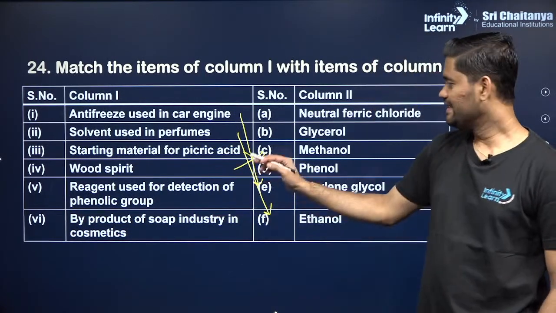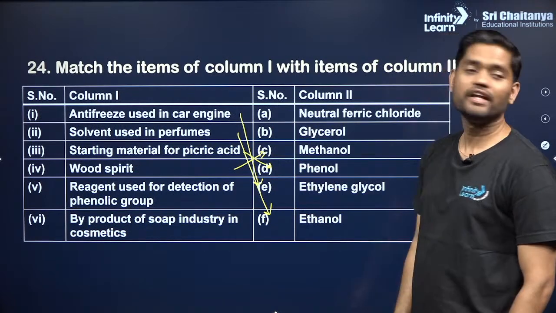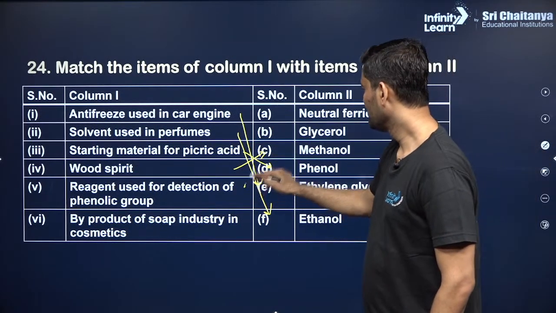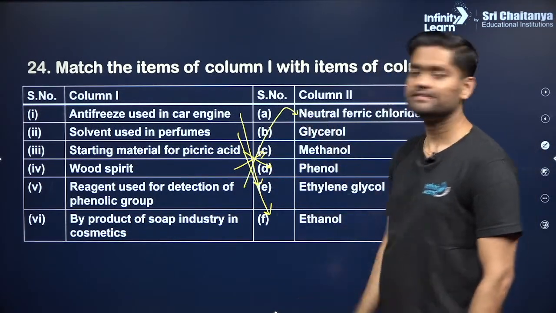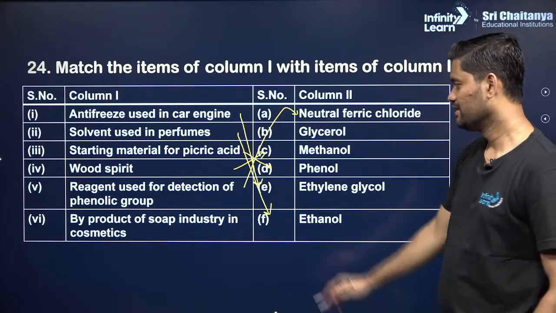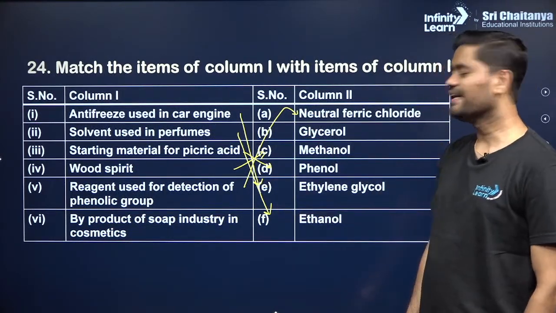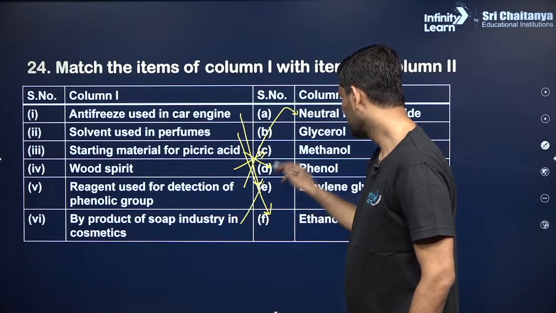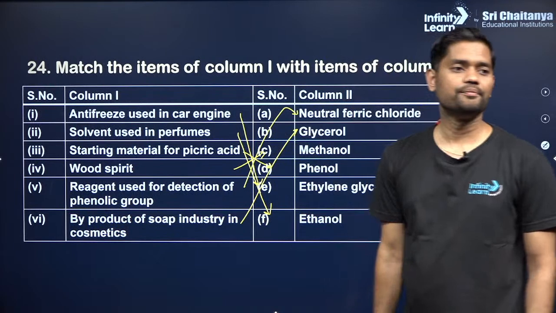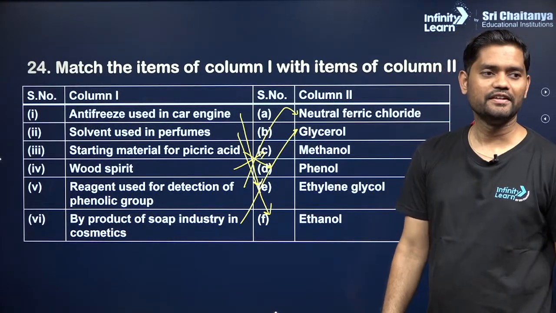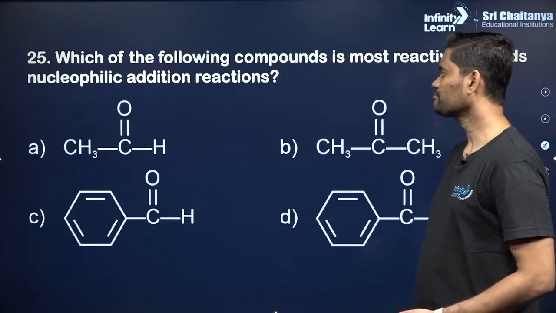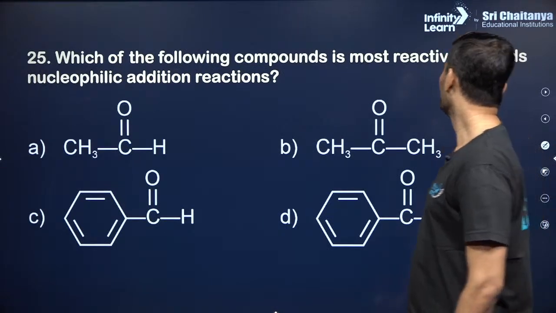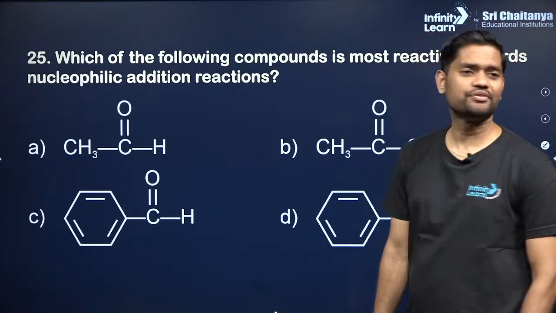Okay, the reagent used for detection of the phenolic group is neutral FeCl3. Clear? Byproduct of the soap industry used in cosmetics: the byproduct over here is glycerol. Okay, clear? Next, which of the following compounds is most reactive towards nucleophilic addition reactions?